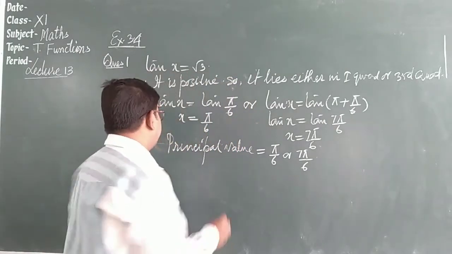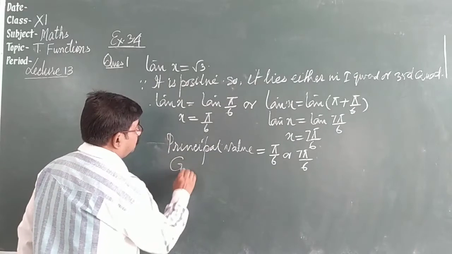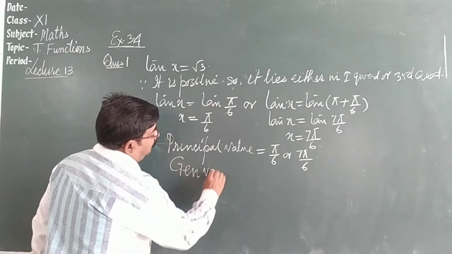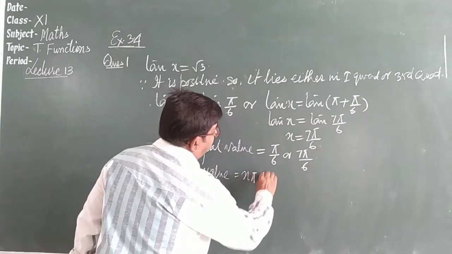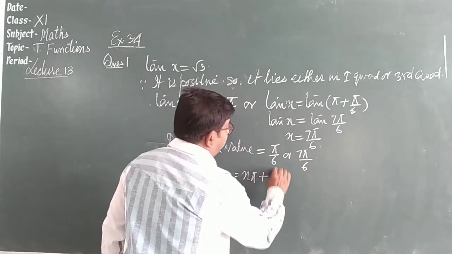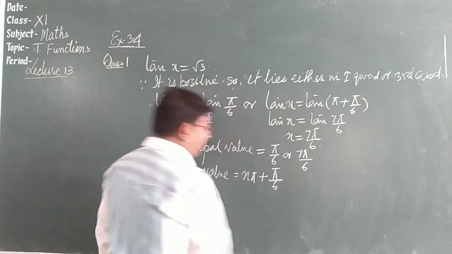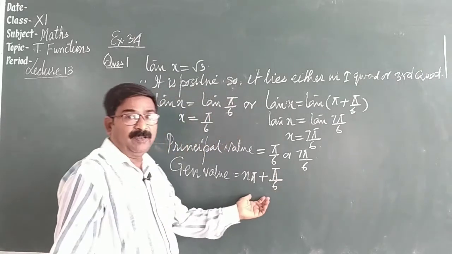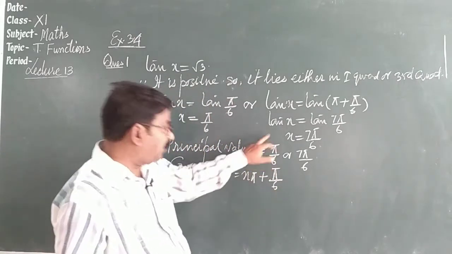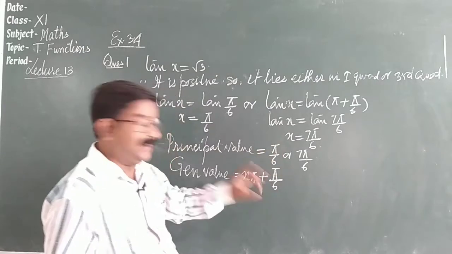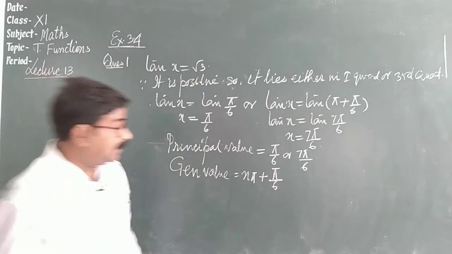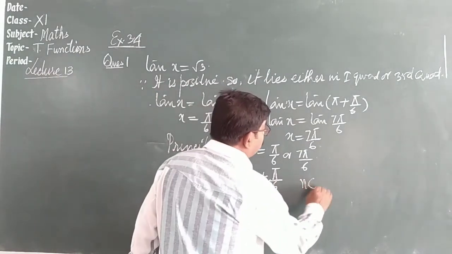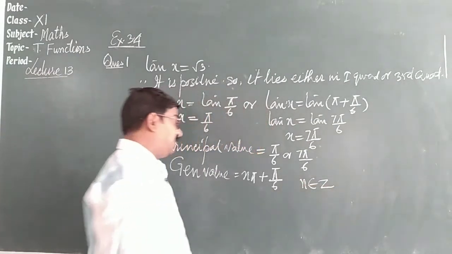n pi. So we write the general value is n pi plus pi by 6. When we write the general value, we write the first principal value with that, and n belongs to Z, n is an integer.